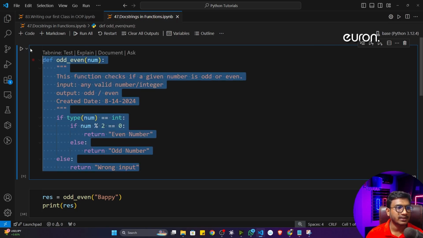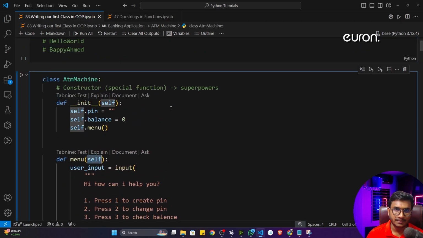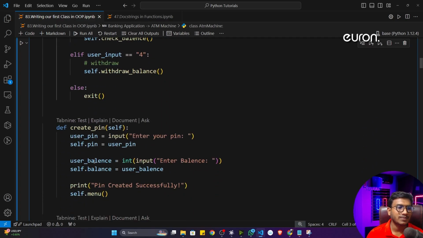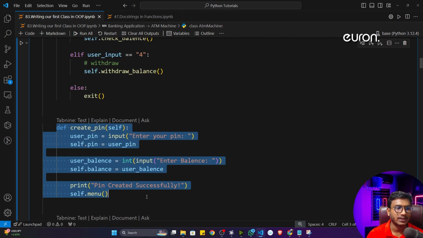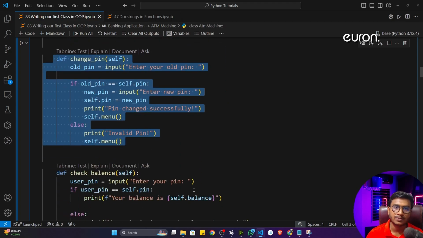Now previously we have learned functional programming, and we had written different functions, I think, remember. And in our previous video we have learned how to create a class inside Python, and inside a class how to mention different functions. Okay, so sometimes people will call this thing a function, but if you call it in an actual way, you have to call it a method, because in an interview they might ask whether this is a function or a method. That time if you just tell this is a function, you will be giving a wrong answer, because whenever you will be working in industry, you have to be professional. So in industry they will be calling these things a method, not a function.